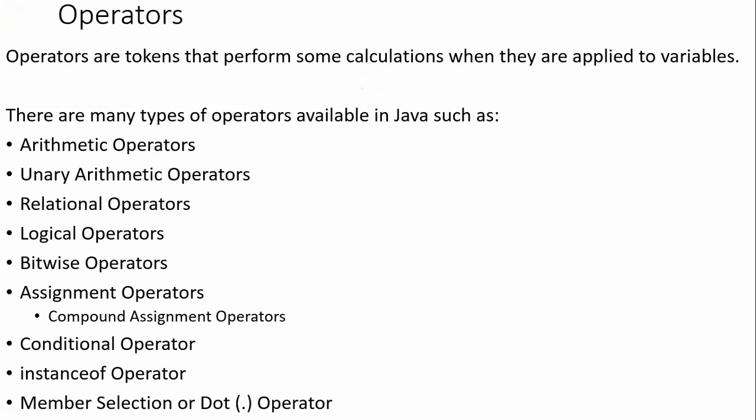For example, in a plus b, a and b are called operands, variables, whereas the plus is the arithmetic operator. Operators are applicable to operands or constants. For example, in 2 plus 3, 2 and 3 are literals, constants.